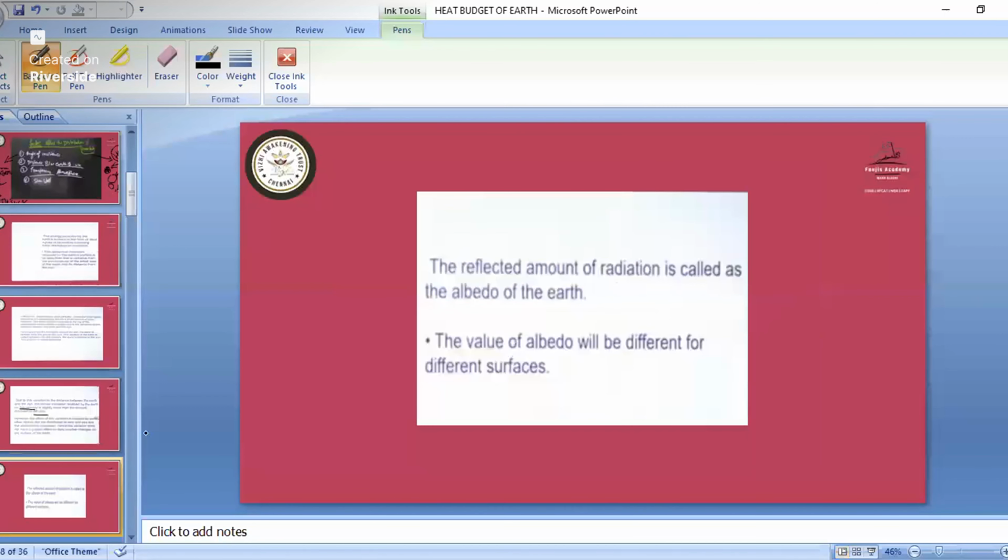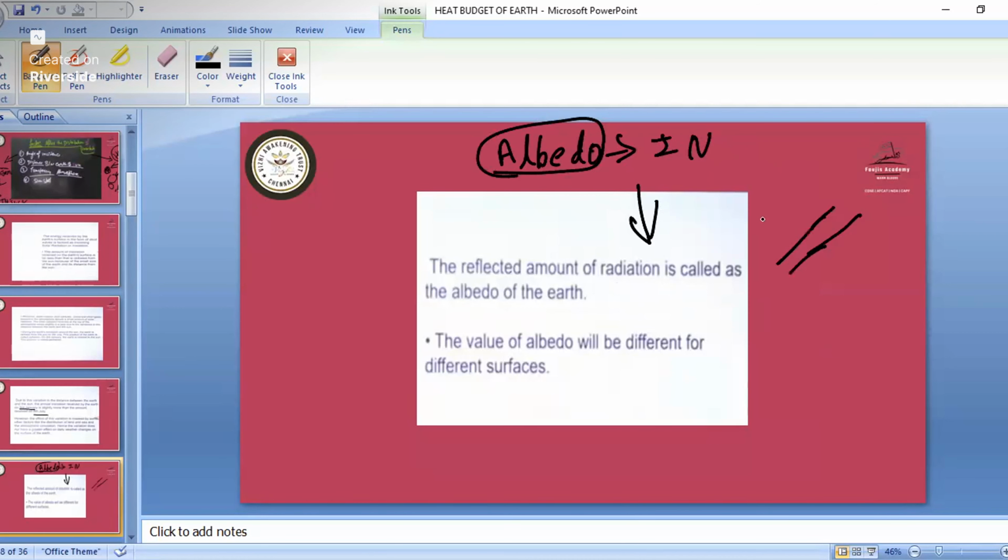Then one more part is albedo. Albedo is mostly related to incoming solar radiation only, which we'll study in the later part. So what is albedo? When incoming solar radiation comes to the surface of the Earth, some amount is reflected back. That reflected back radiation is known as albedo. Remember this: the reflected amount of radiation is called the albedo of the Earth.